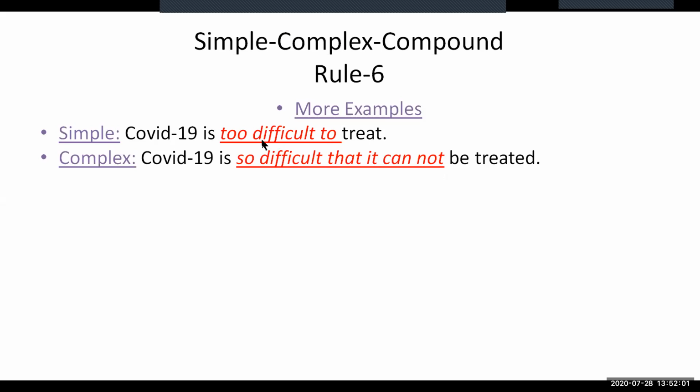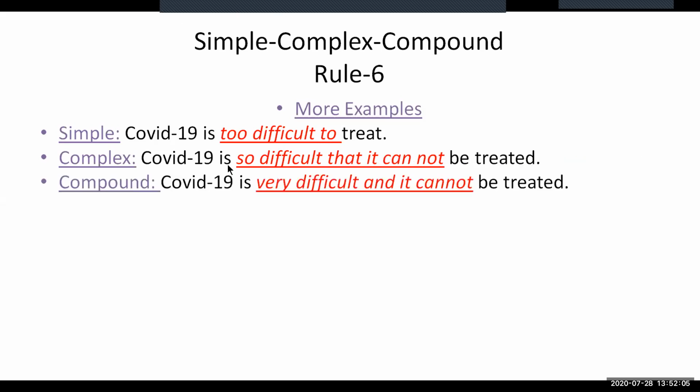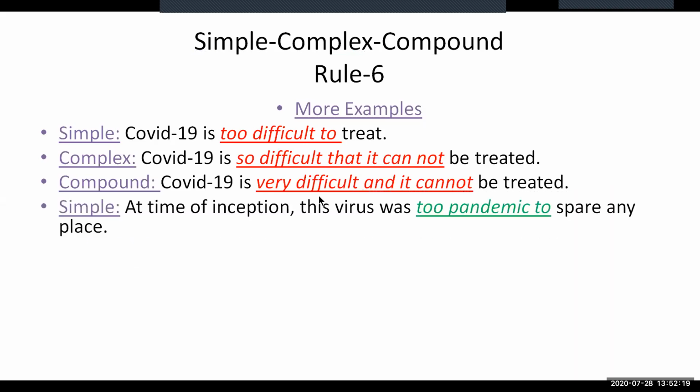That is the complex form of the sentence. So now let us try to make it compound. To make it compound, just replace this "so" by the word "very" and this "that" by the word "and". So the compound will read like this: COVID-19 is very difficult and it cannot be treated. Here is another example on this structure.